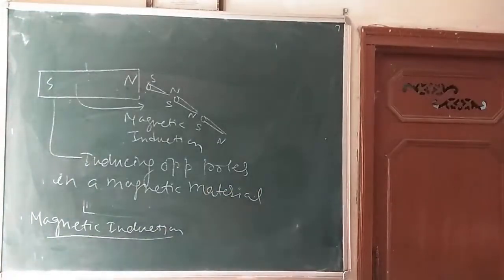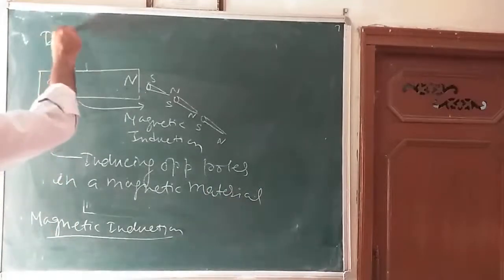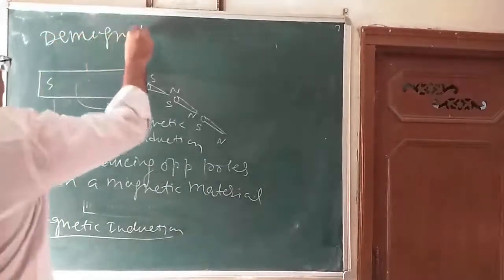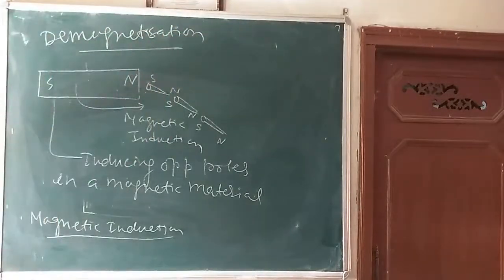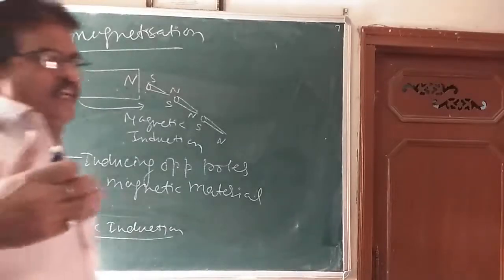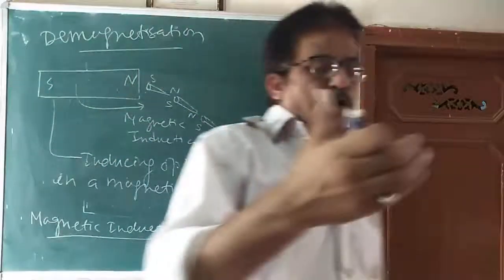And one more property: what is demagnetization? A magnet gets demagnetized, or loses its magnetic property.